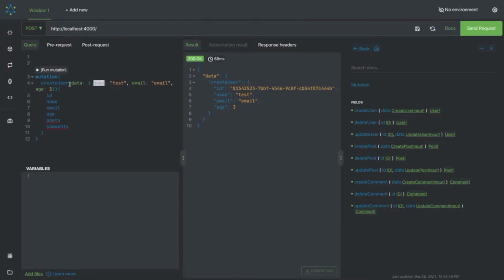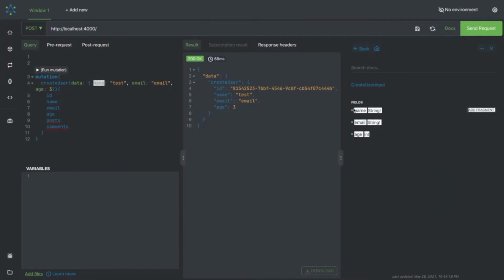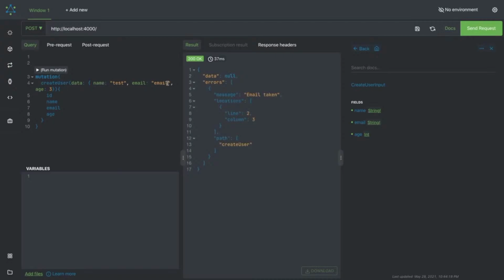This contains the name, email and age, because the create user input has these properties: name, email and age. So we have to pass them. We don't want it to get the posts and comment information. So let's run this, and this email is already taken, so it's like a validation error, right? We are not doing any email validation. So if I run this now, this will start coming.